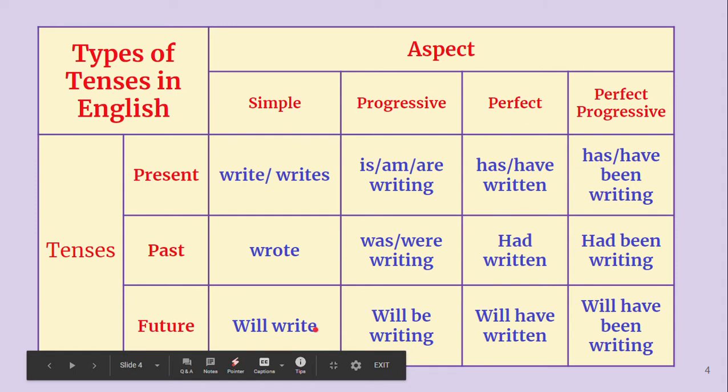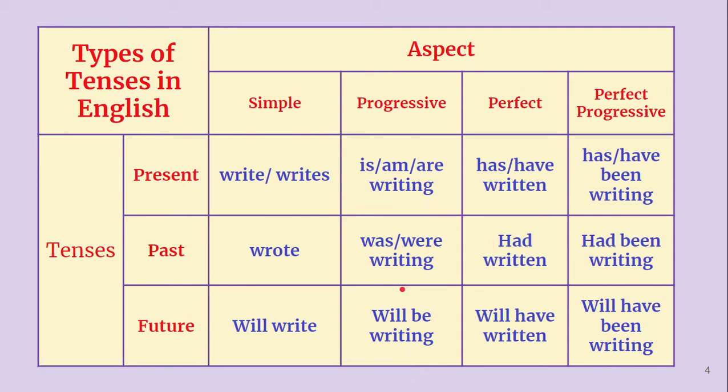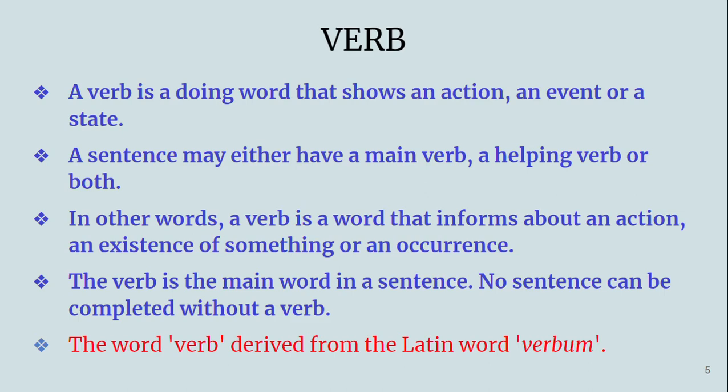Okay, 12 tenses in the sense, 3 tenses and 4 aspects in each tense. Like that, we have 12 tense structures, we can say, and we will discuss in detail in the future videos. But before that, I would like you to understand what is verb and how many types of verbs there are, and what kind of verbs are there. If you understand all these things, it will become very easy for you to learn tenses.